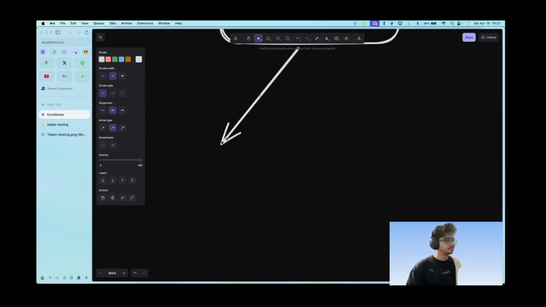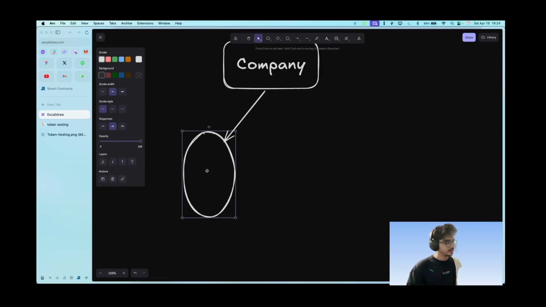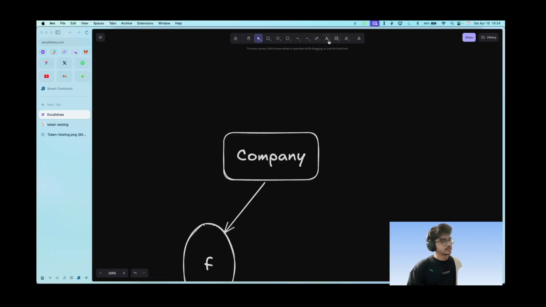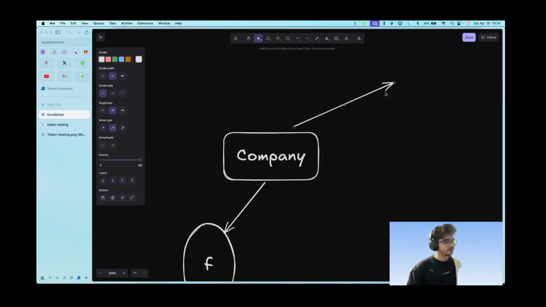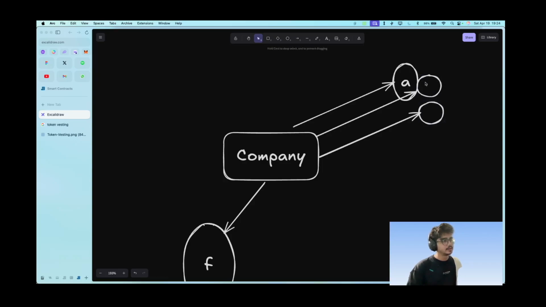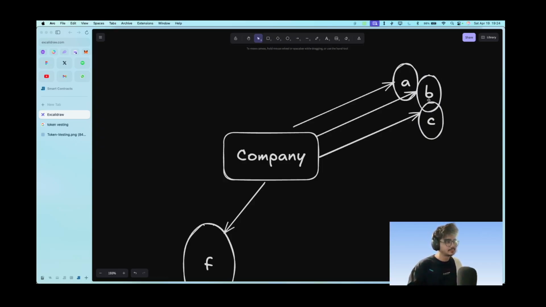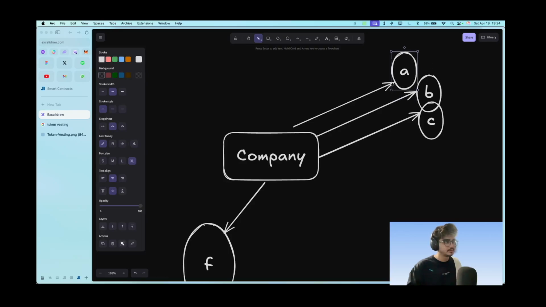This is the founder, and let's denote it by F. Then we have 3 investors, let's say 1, 2, and 3, and let's name them A, B, and C. They got a little merged up, so let's separate them.